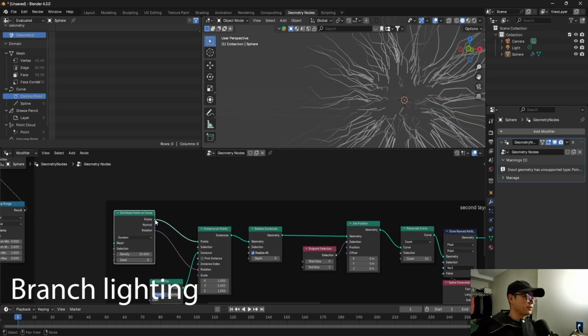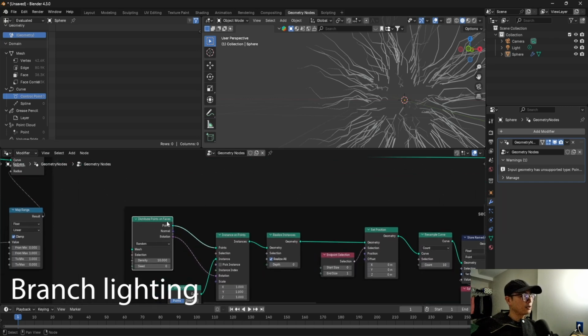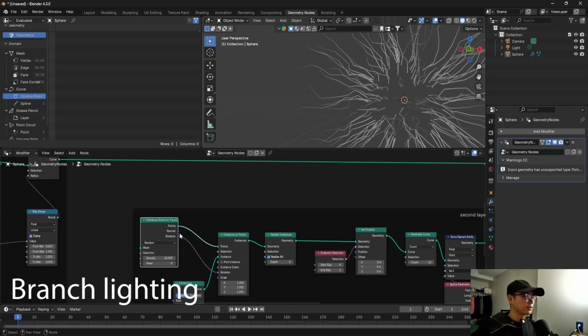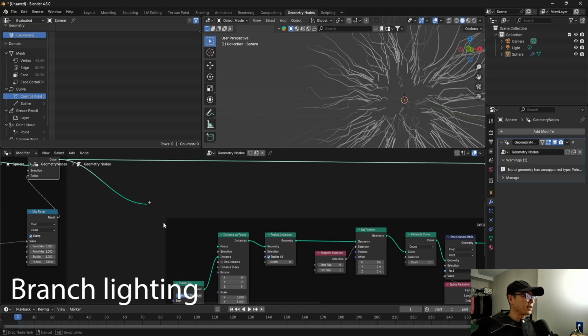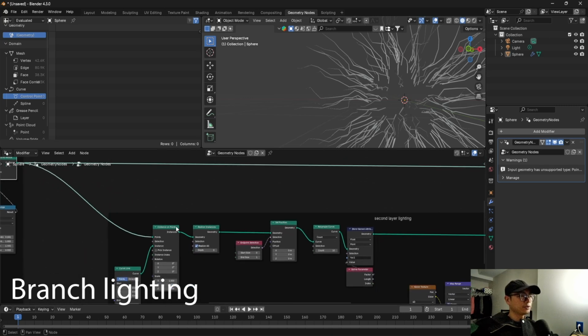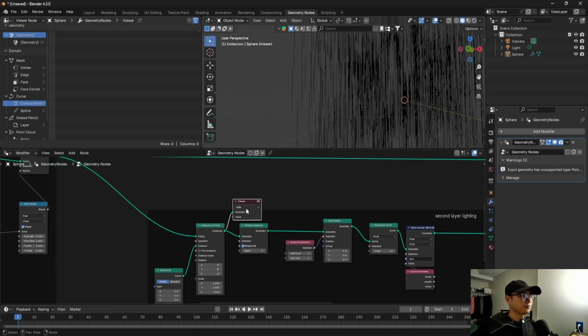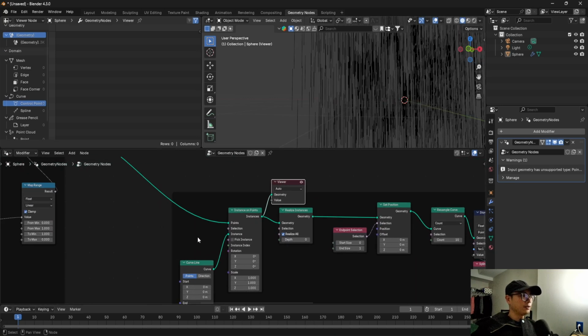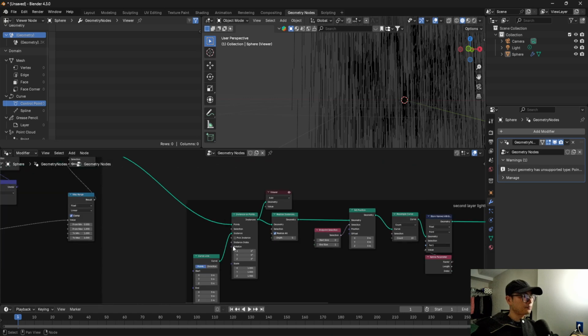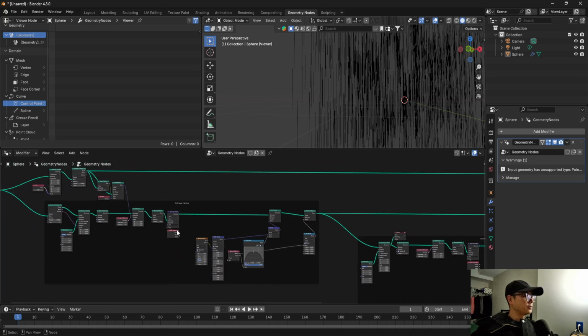So here, distribute points on faces, because there are no faces, we don't need it. And we connect it from here directly. So let's check. Yeah, many lines. And we need to fix the direction. So rotation here.